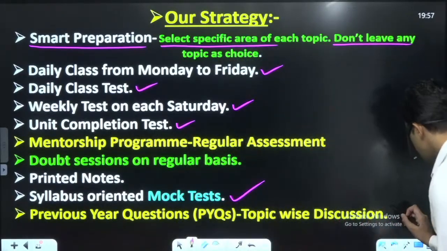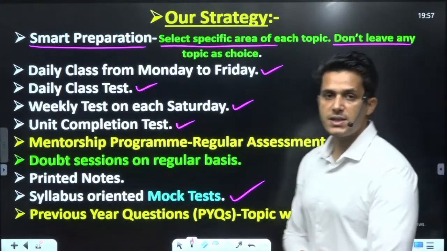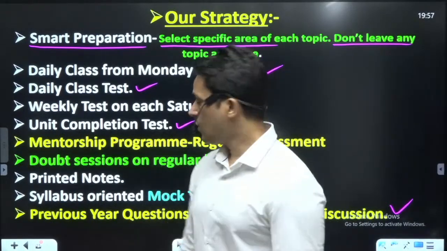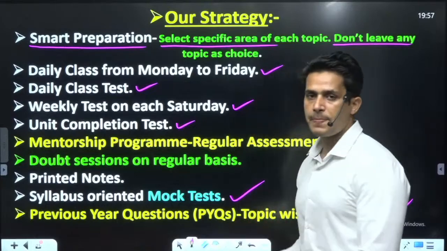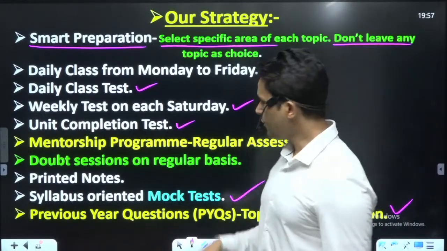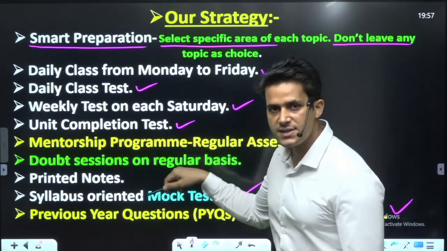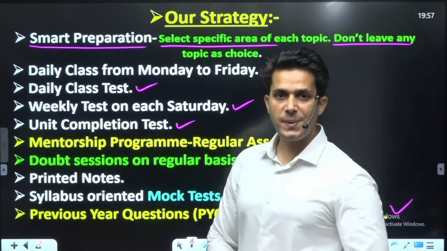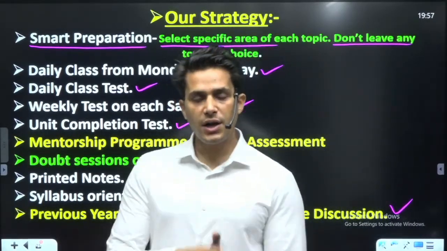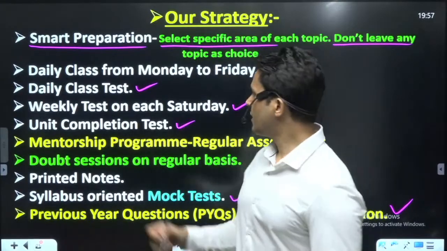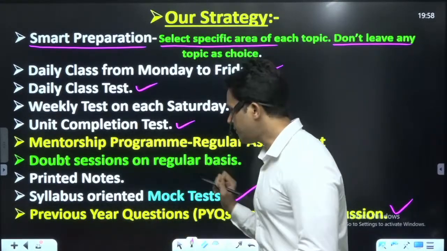This is test number 5. These 5 tests, which we will run as a test series at last, the 5th test is this. Such 5 tests will include the topics from previous years, trending topics, and every concept in each topic.